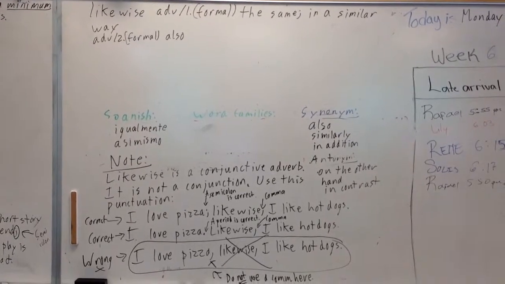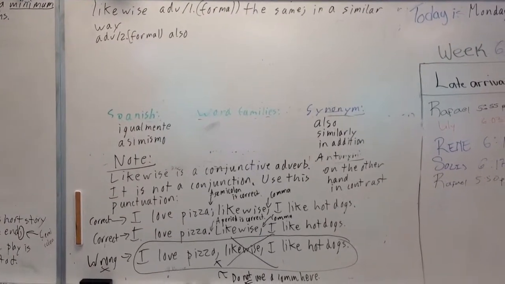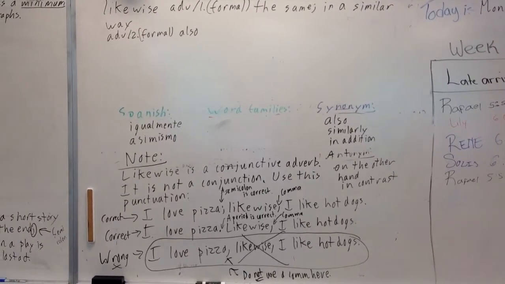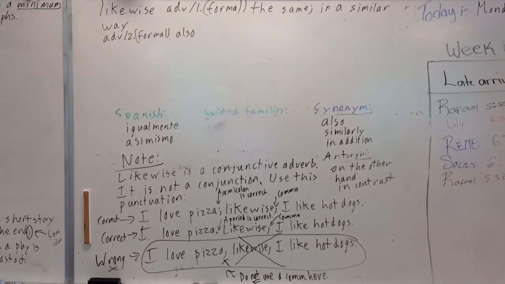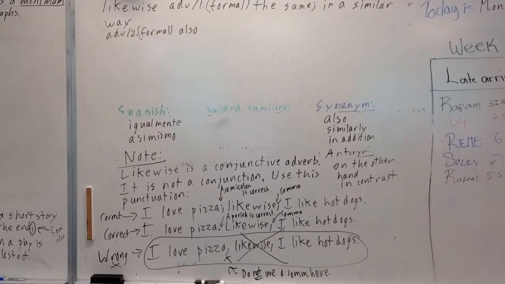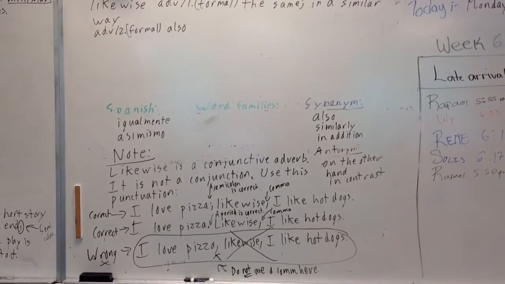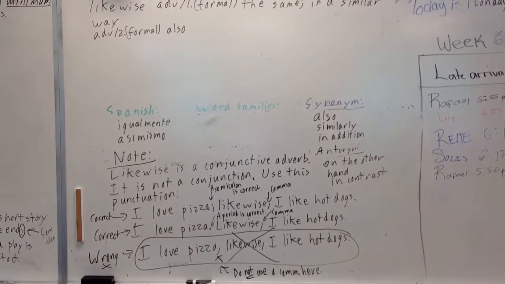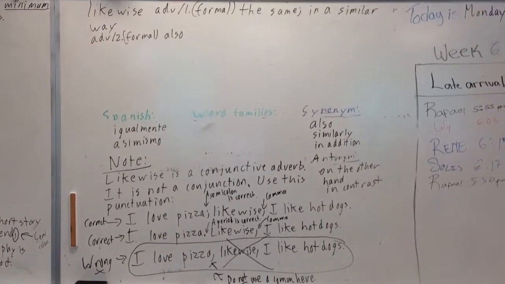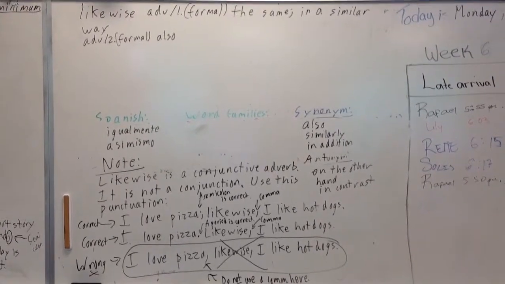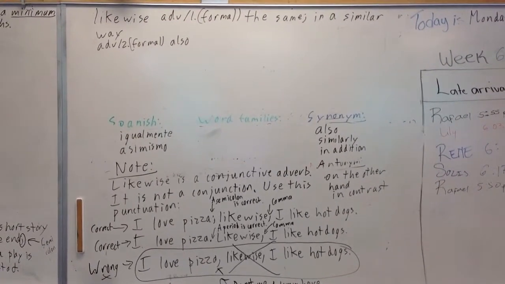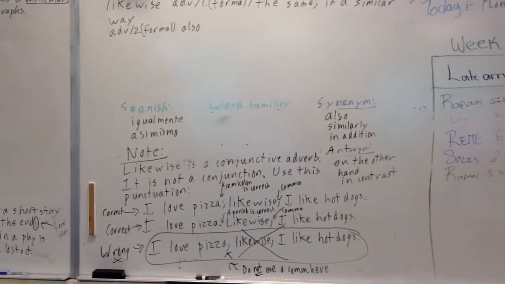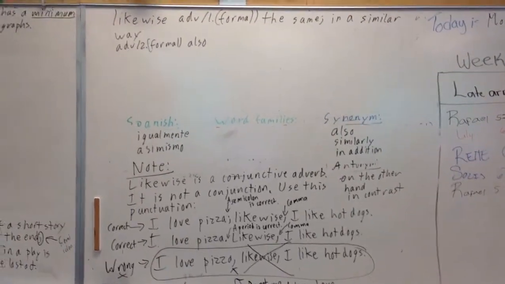So I'm talking a lot. I hope that made some sense. We've had words like this before in academic vocabulary. We've seen this before. Same rule about punctuation. All these words, conjunctive adverbs, follow this rule for punctuation. In Spanish it says igualmente or asimismo. No word families. Synonyms are also similarly or in addition. Antonyms are on the other hand, in contrast, because that's the opposite. We're saying likewise means in the same way, de la misma manera. But on the other hand is the opposite of that. It's showing that two things are different from each other. Likewise shows that something is true and something else is also true, in the same way.